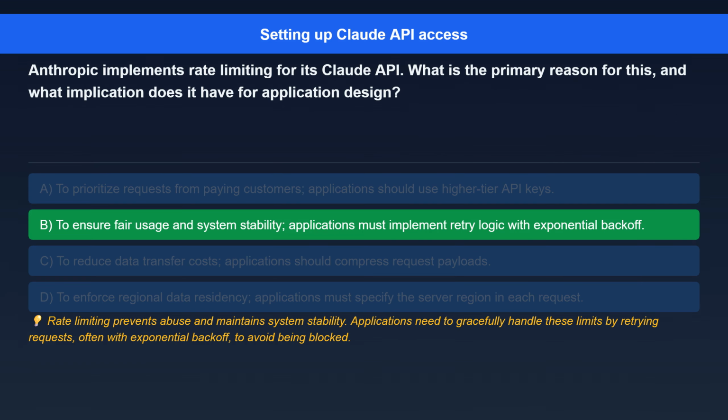The correct answer is, to ensure fair usage and system stability, applications must implement retry logic with exponential backoff. Here's the explanation. Rate limiting prevents abuse and maintains system stability. Applications need to gracefully handle these limits by retrying requests, often with exponential backoff, to avoid being blocked.